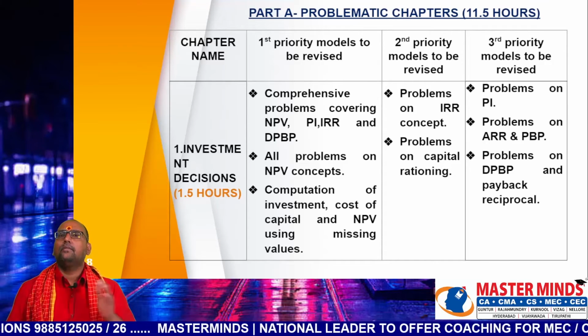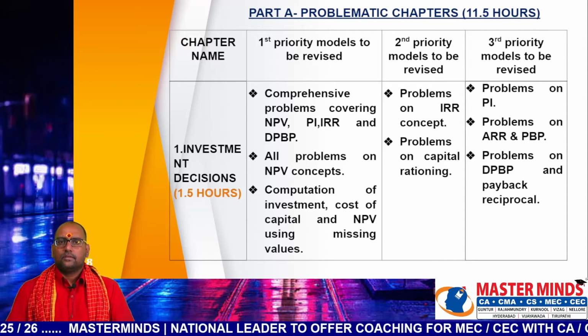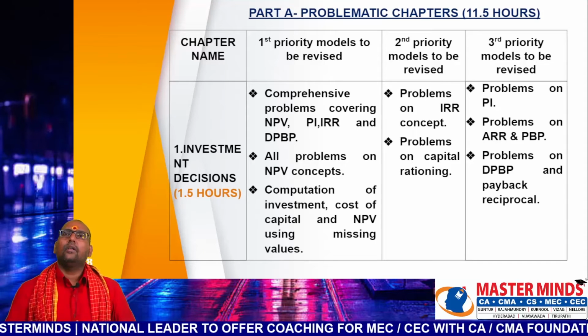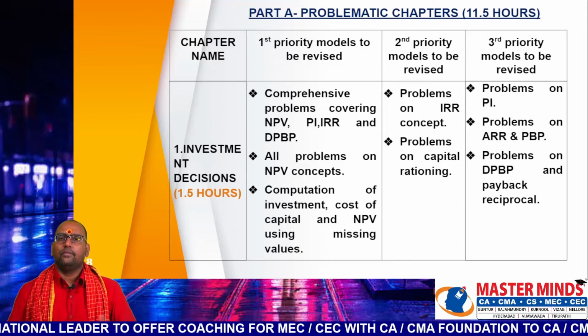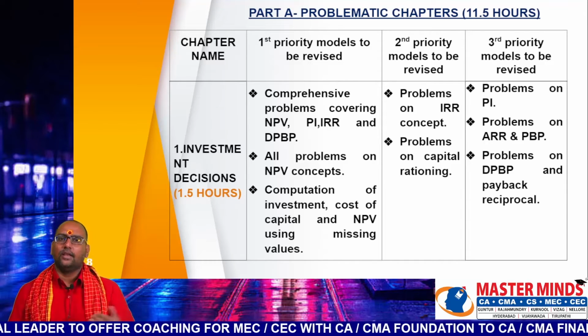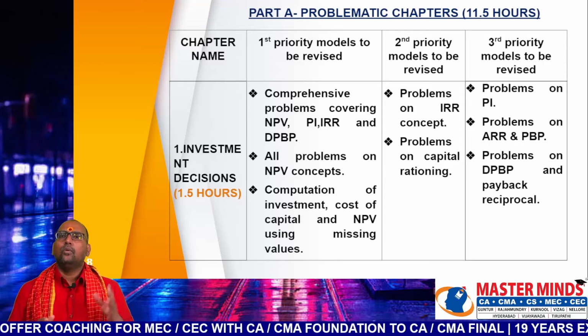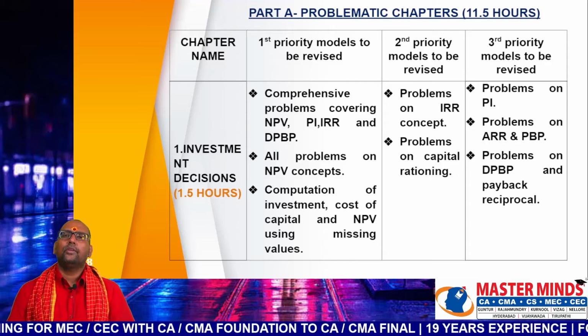Then allocate 1.5 hours. What you have to revise? In first priority, second priority, third priority, revise all comprehensive problems like NPV, profitability index, IRR and discounted payback period. Then do all the problems on NPV concept and do all the problems on missing values.